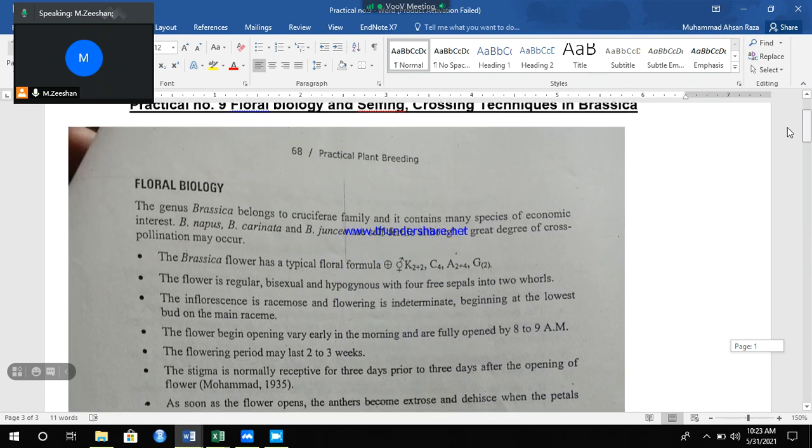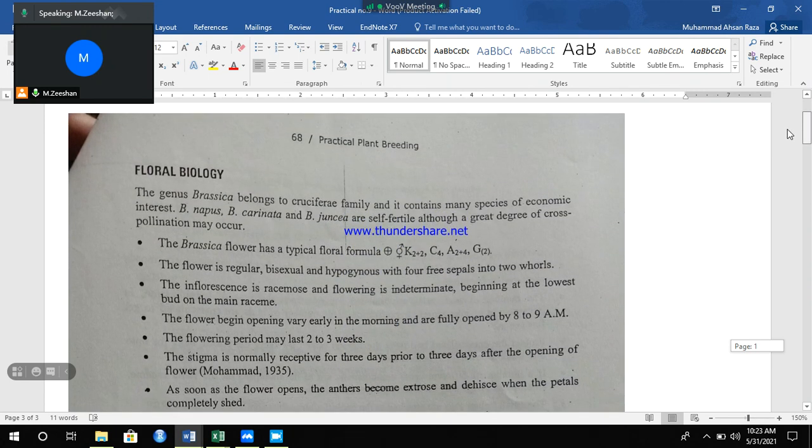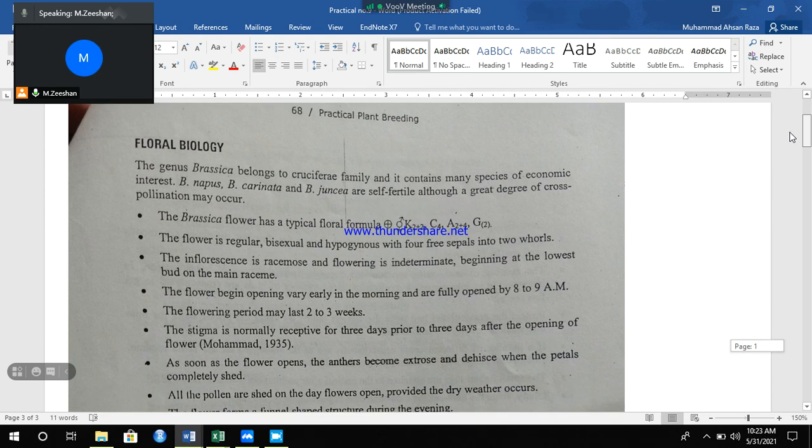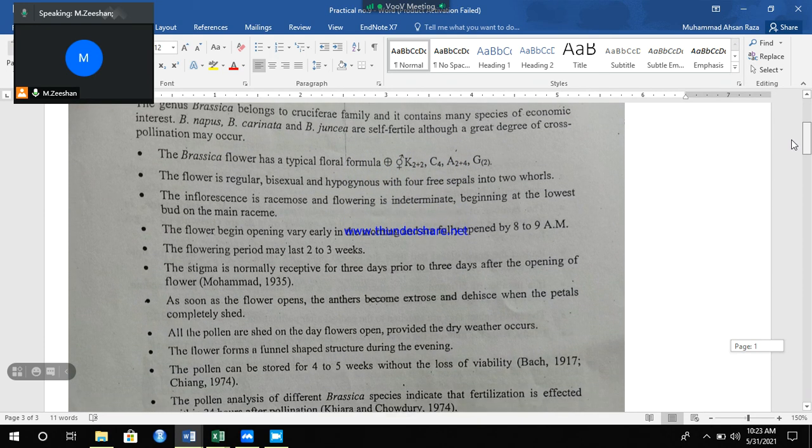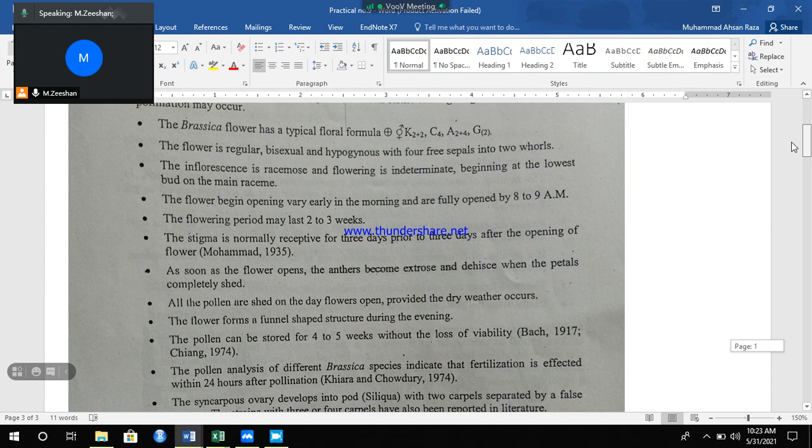In Brassica, 2 plus 2 calyx, 4 corolla, 2 plus 4 androecium and 2 gynoecium are present. The flowering can last up to 3 days, and after these 3 days the stigma is viable for a further 3 days. The flowering starts from the lowest buds, as they are indeterminate plants.